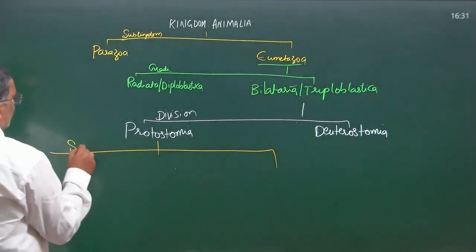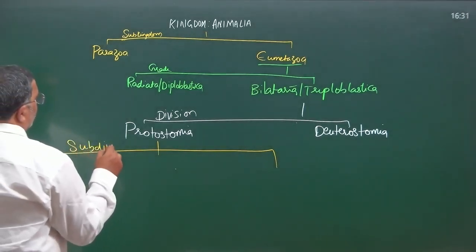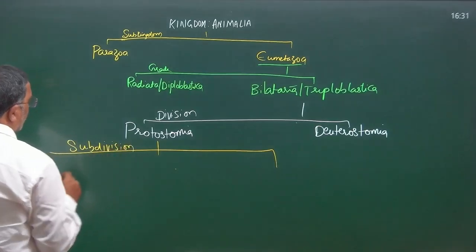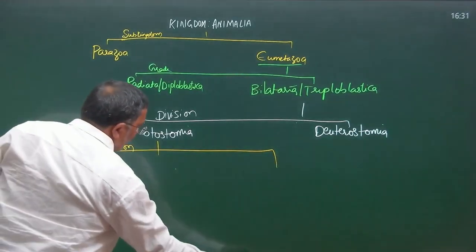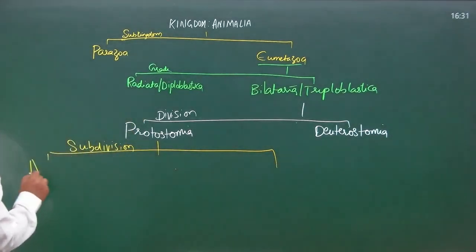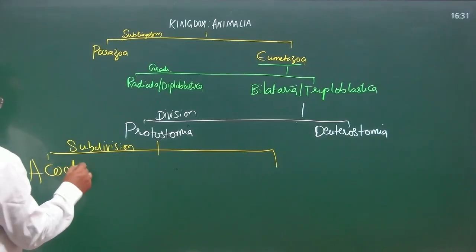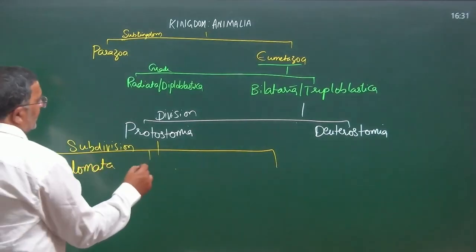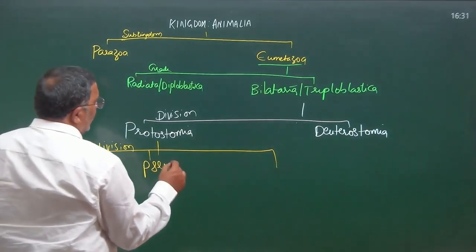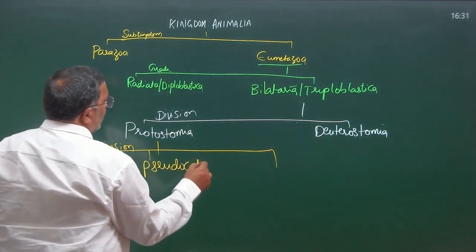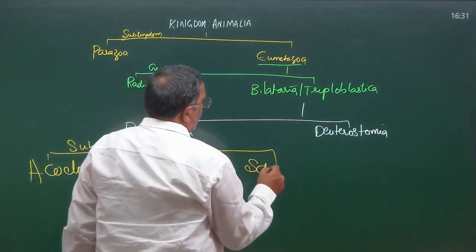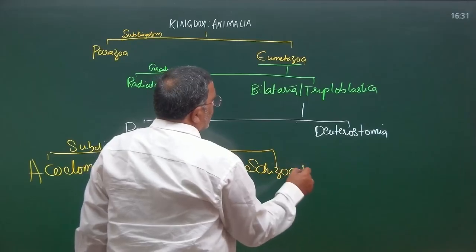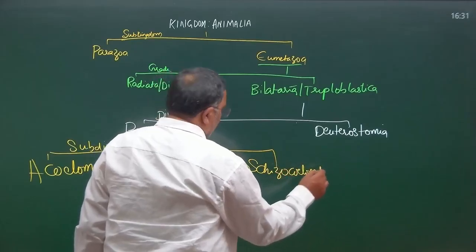Let me write the subdivisions. Subdivision Acoelomata, subdivision Pseudocoelomata, and subdivision Schizocoelomata.